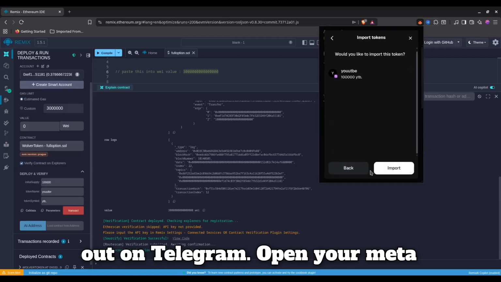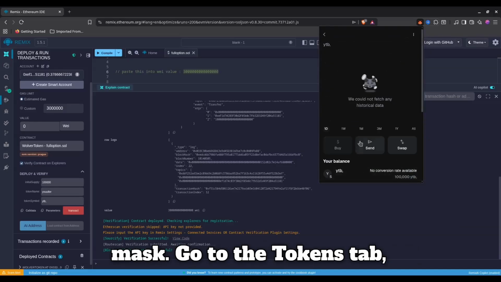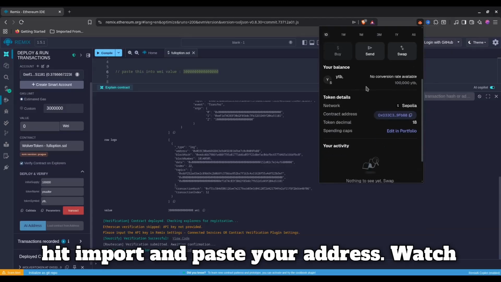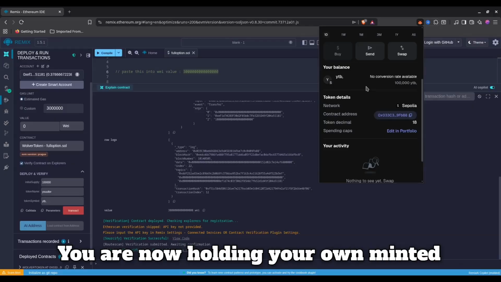Open your MetaMask, go to the Tokens tab, hit Import, and paste your address. Watch your name and balance populate instantly. You are now holding your own minted wealth.